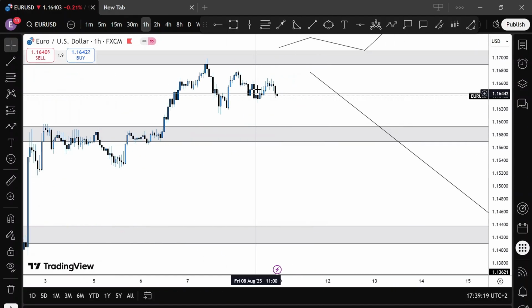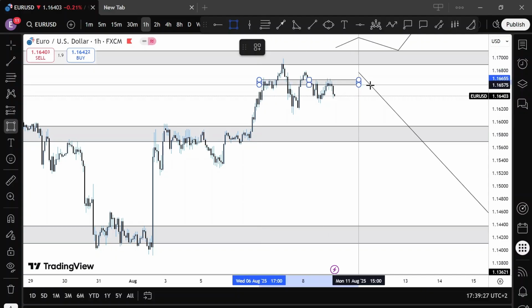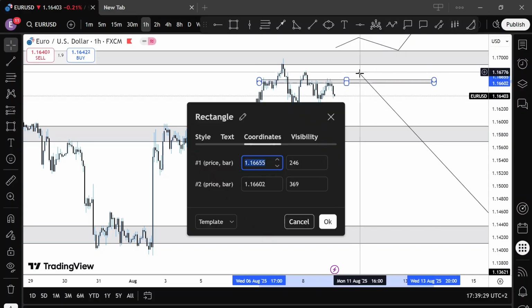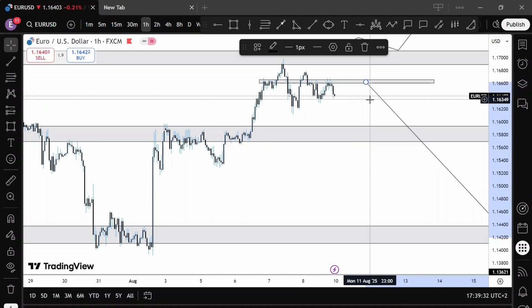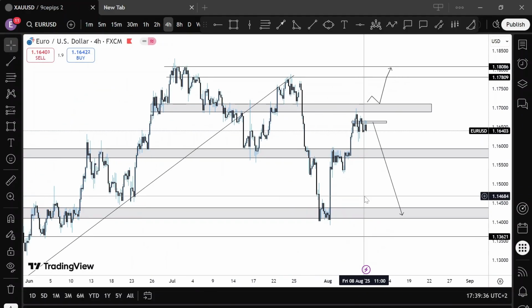On the 1 hour time frame, we could actually see some kind of mini head and shoulders pattern was created already here. I would like to see price just continue to the downside. At market open, look for opportunities to ride the sells to the downside.